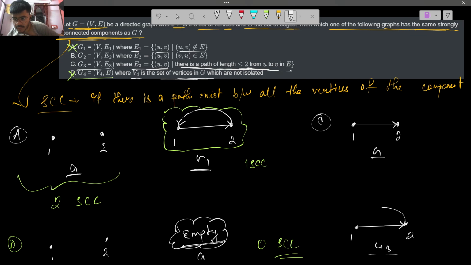And from 2 to 1 there is also a path, because from 2 to 1 there is a path of length 0, which is also less than or equal to 2.